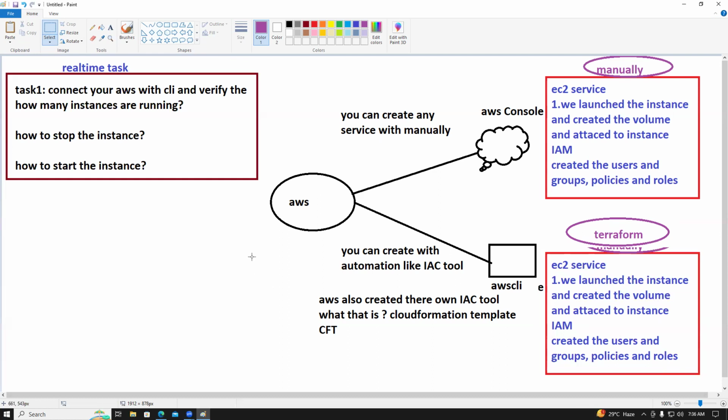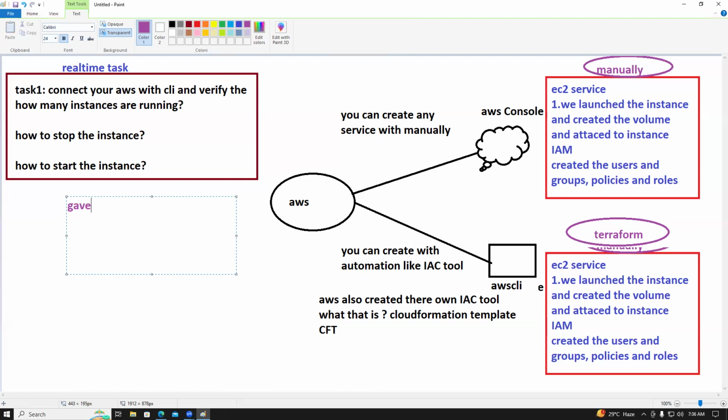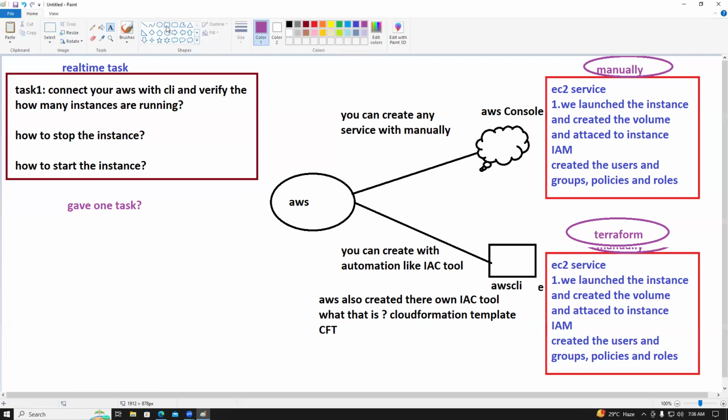So yesterday I gave you one task, right? What is the task, guys? In Terraform, the Terraform file. What is that, guys? The Terraform file.